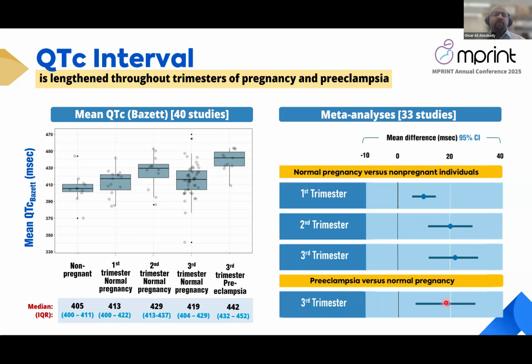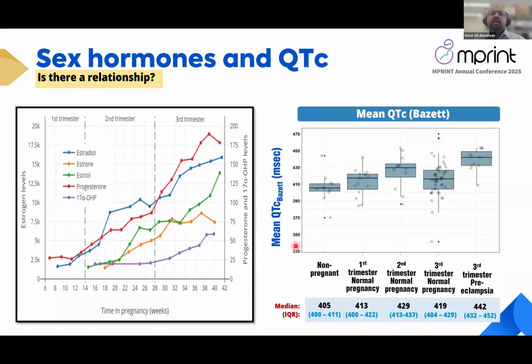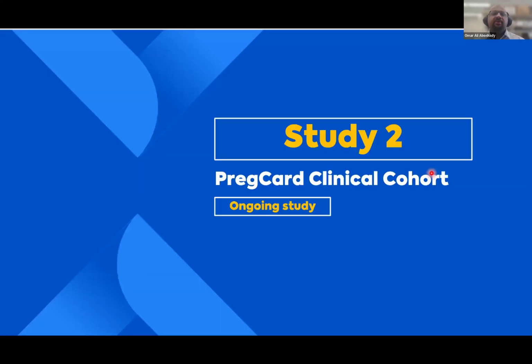So overall, there is a significant increase in the QTc interval across the trimesters, reaching the maximum in the third trimester preeclampsia. As I mentioned in the background, the hormones are known to increase during the second and third trimester, and we also found an increase in the QTc in the second and third trimester. The question now is, is there a relationship? That is our aim for study 2, which is the BreakCard clinical cohort study.